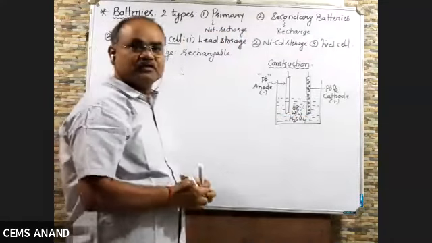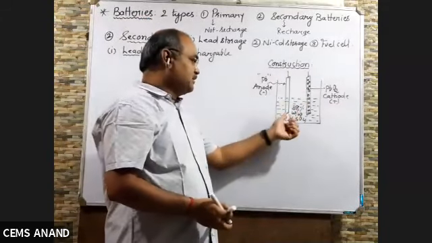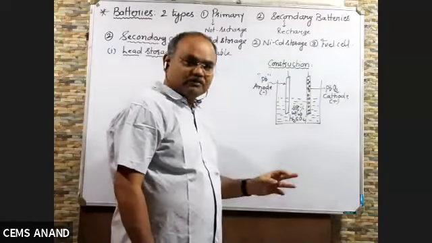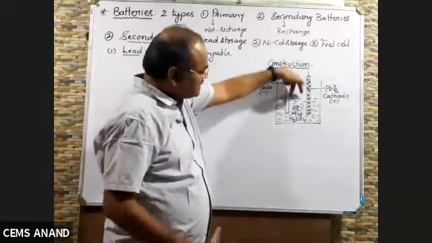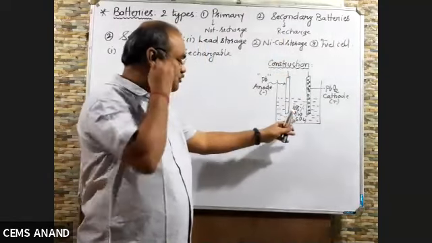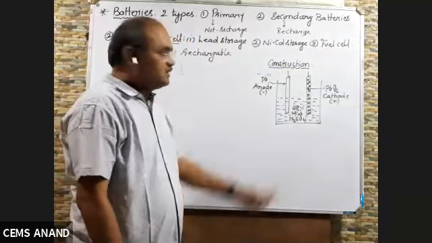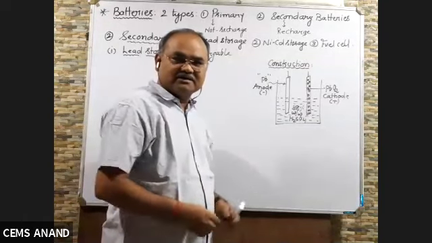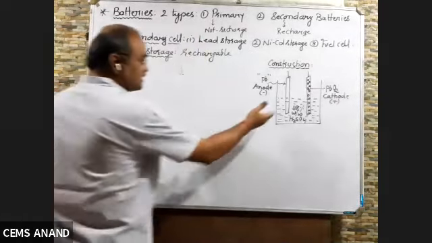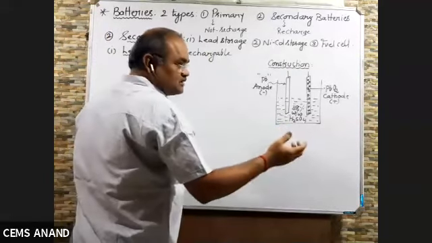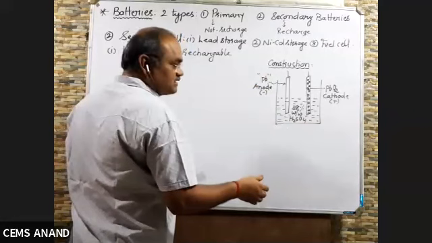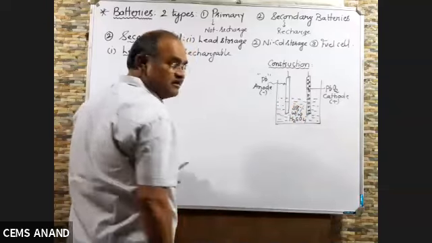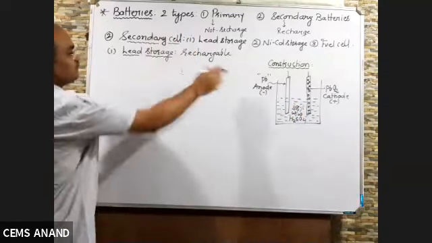So the construction is over. Take two lead plates, one simple lead plate acting as anode, another lead plate coated with PbO2 acting as cathode. Both the lead plates are dipped in 38% weight by weight H2SO4 solution. This type of lead storage cell we are using in our batteries, Exide battery and all this thing in our cars, in vehicles, right? And they are rechargeable, you know. And sometime when the battery discharges, then the mechanic will tell you to check the water. Actually, it is not water, it is 38% weight by weight H2SO4.